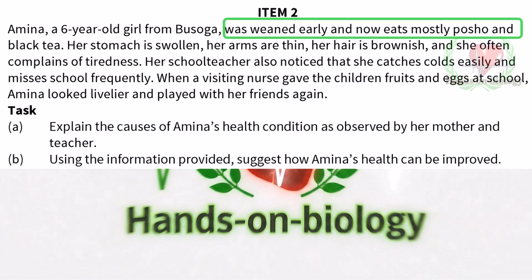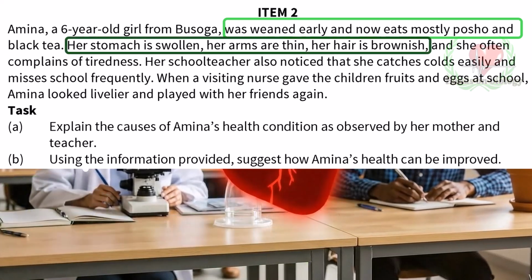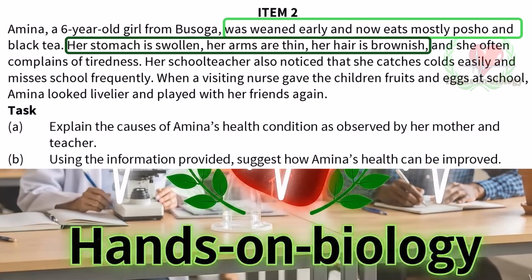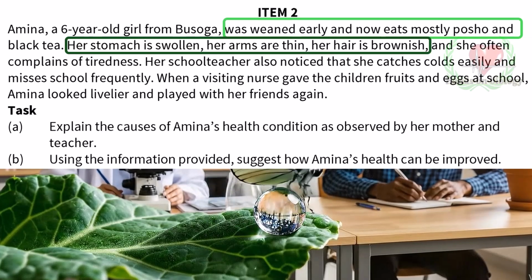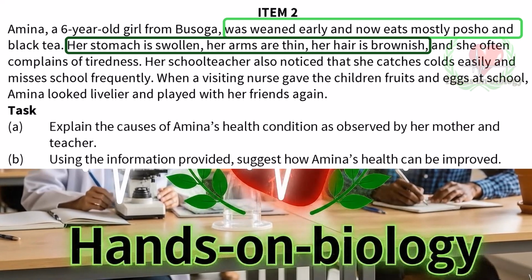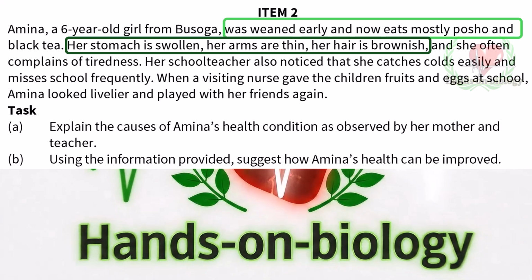Item 2. Amina, a 6-year-old girl from Busoga, was weaned early and now eats mostly posho and black tea. Her stomach is swollen, her arms are thin, her hair is brownish, and she often complains of tiredness. Her school teacher also noticed that she catches colds easily and misses school frequently. When a visiting nurse gave the children fruits and eggs at school, Amina looked livelier and played with her friends again.